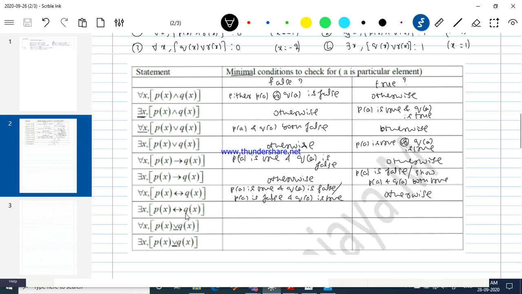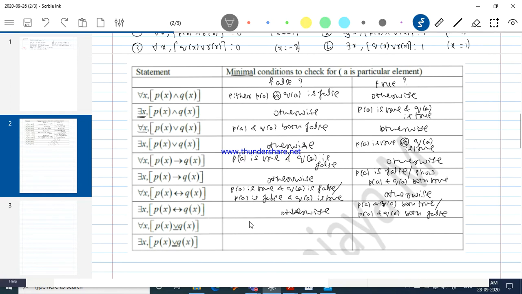Okay, what about this one? For there exists X. Okay, P of A, Q of A, both true. Or we just find an example where P of A and Q of A both false. Okay, otherwise it's a true statement. So otherwise it's a false statement. What about the exclusive OR? Okay, it is completely the negation of these two. So I need to go in the other way around.